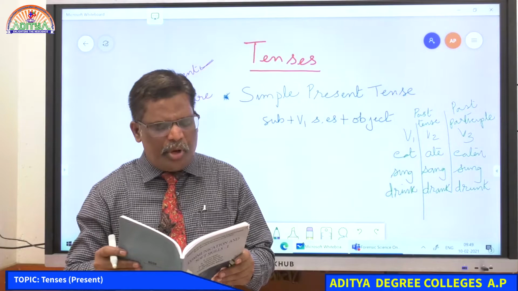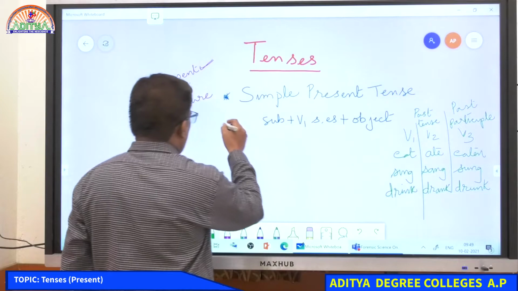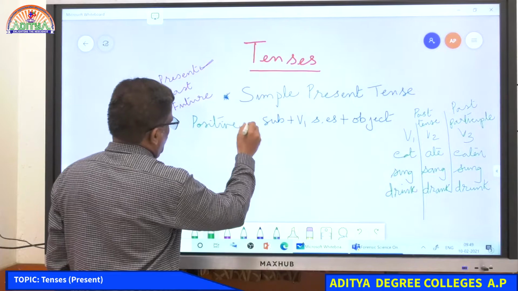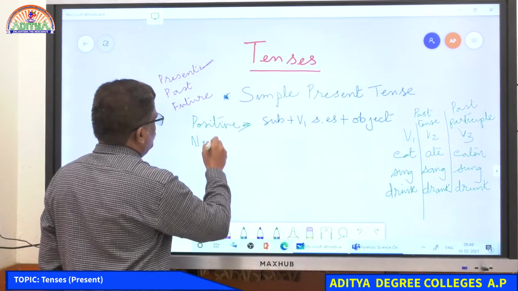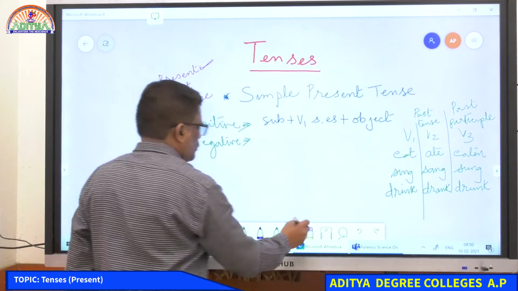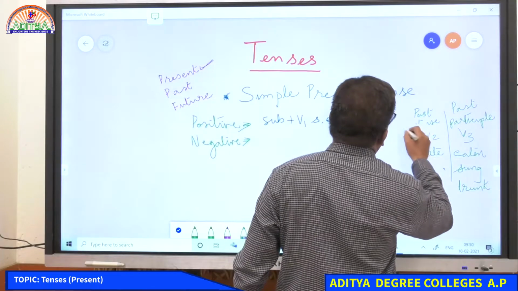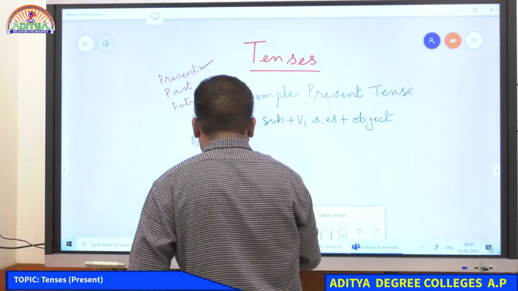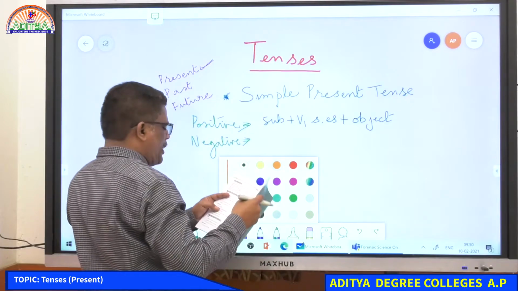Now this is a positive simple present tense sentence. This is positive, for a positive sentence. Now the negative simple sentence. Now we are going to see negative. So how will a negative be?